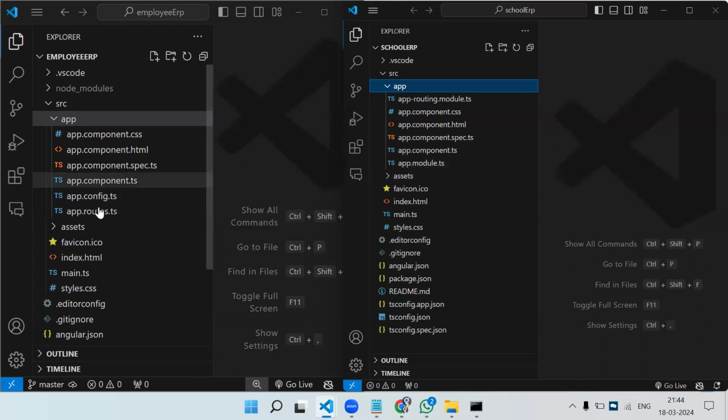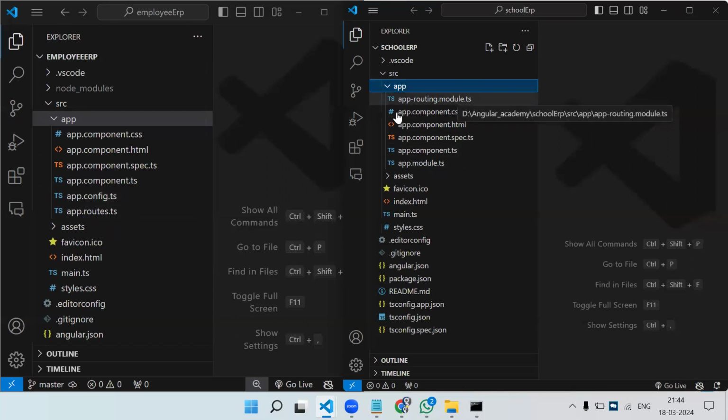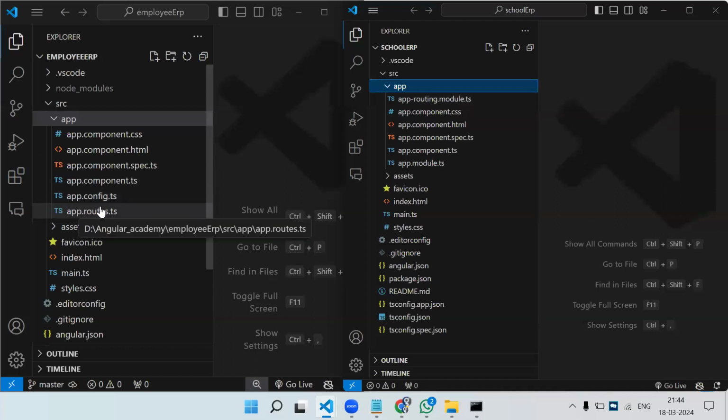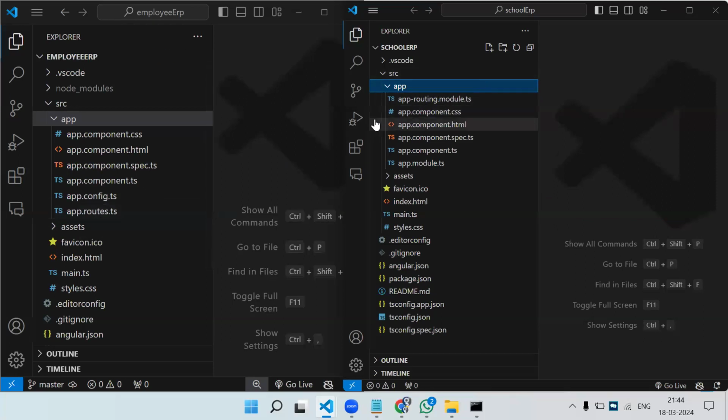After that, you can see here we have app-routing.module.ts, and here we have app.routes.ts. This was a module file. You can see app routing, and app routes here, with some spelling changes. But both of these files serve the same purpose. We will come to that.